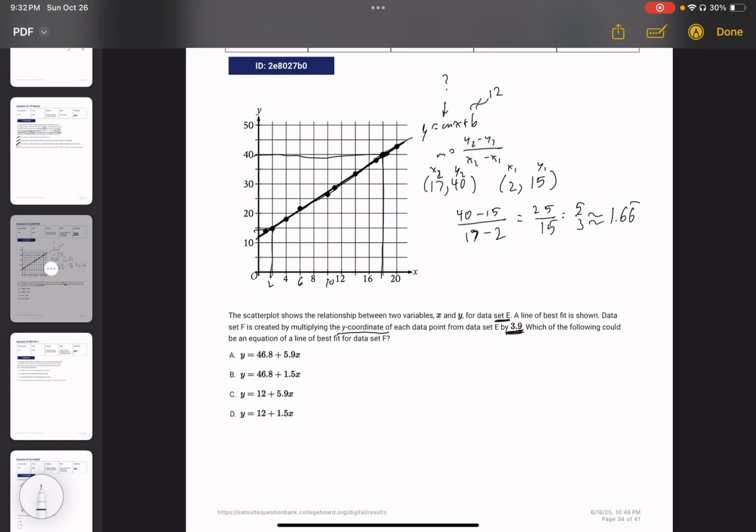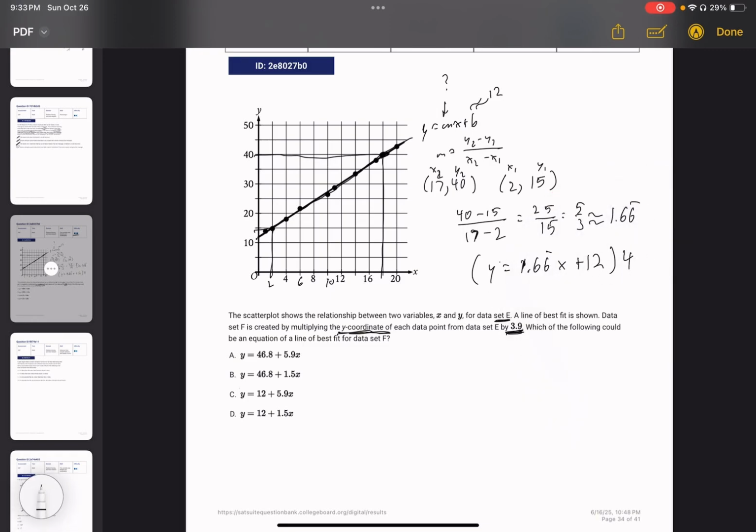We're multiplying the y coordinate of each data point by 3.9. So if we have our line y equals 1.66 repeating x plus 12, we need to look for an answer choice that is going to have similar numbers when we multiply this whole thing by 3.9. So just for the sake of estimation, we're going to approximate 3.9 and round it up to 4.